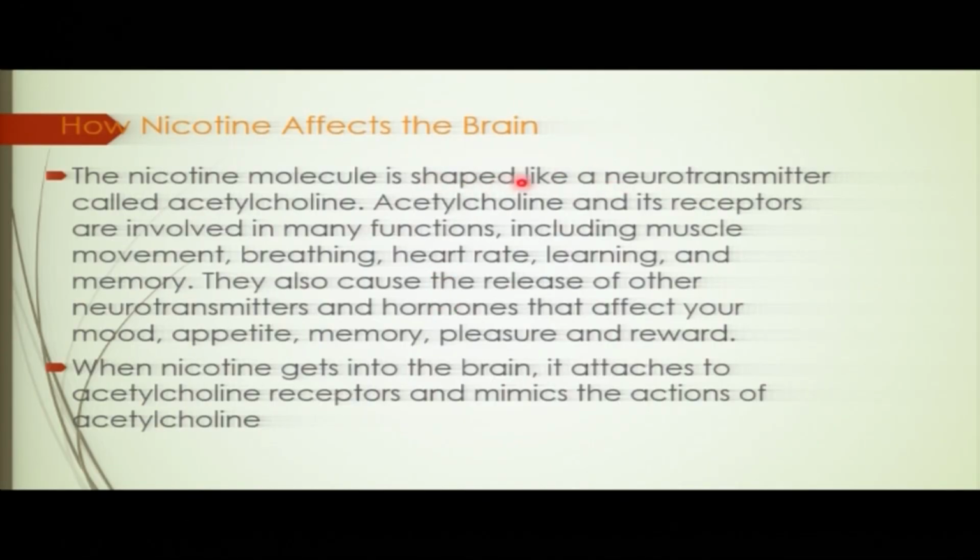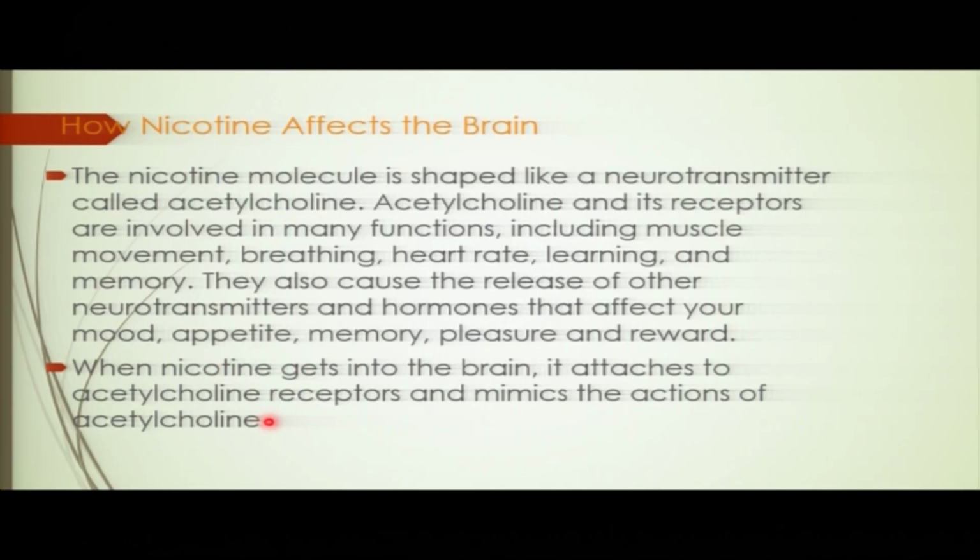Nicotine has a shape like that of the neurotransmitter called acetylcholine. So now, if nicotine reaches the brain, you know what's going to happen? It attaches to the acetylcholine, and this can hinder the acetylcholine from working, you see?